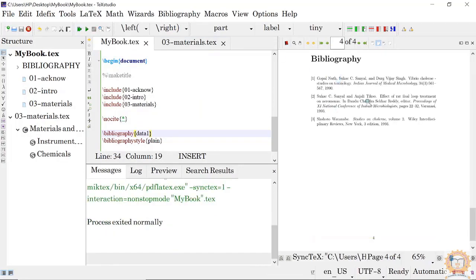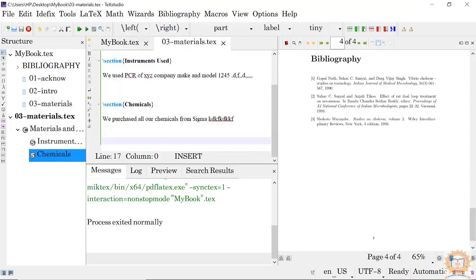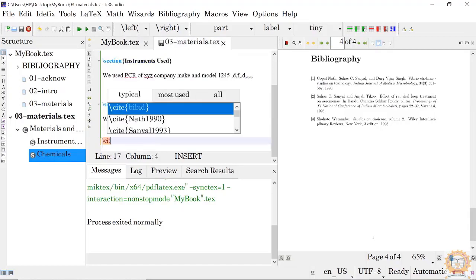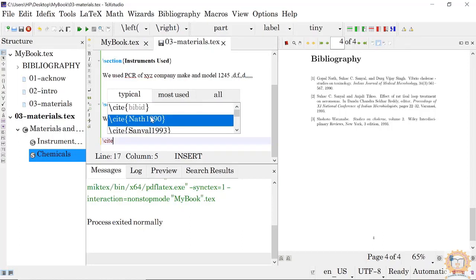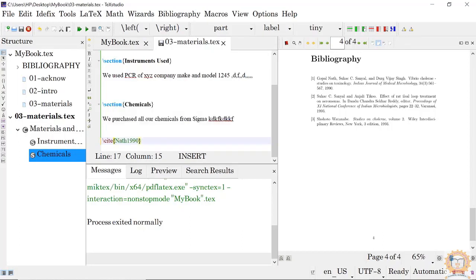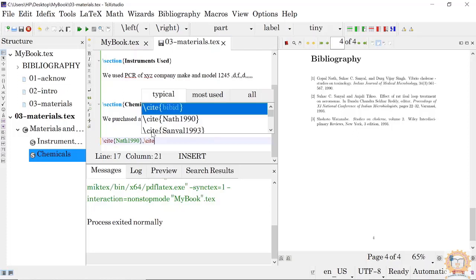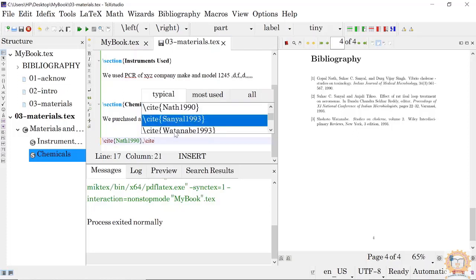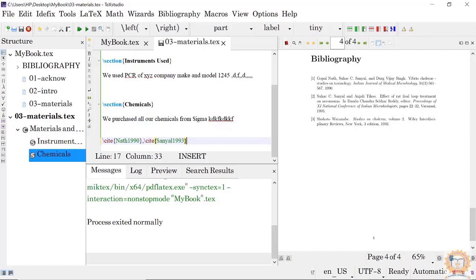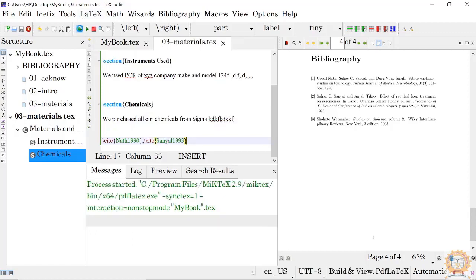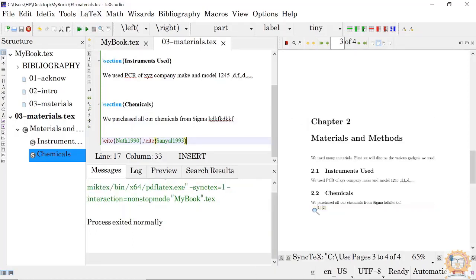Our bibliography is here. So now we can quote in these things whatever we want to cite. Cite, okay, Nath, enter it, is there. Then again cite Sanyal. Like this, you can quote all these things and compile it. In your chapter, the citations are there like this.